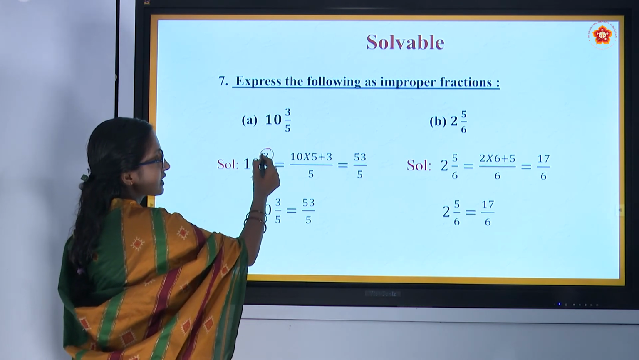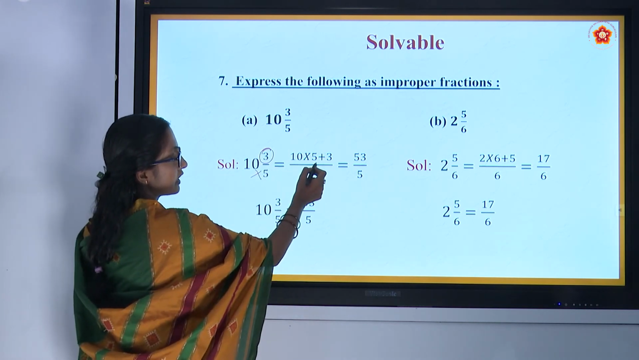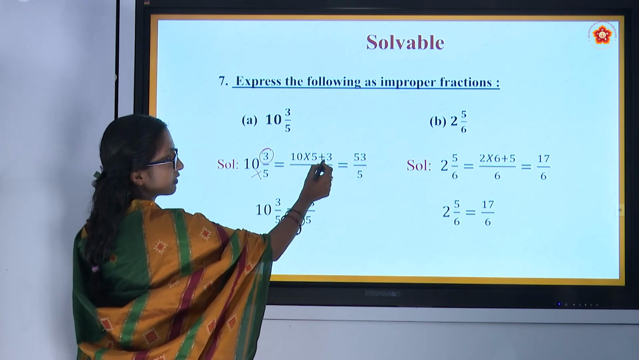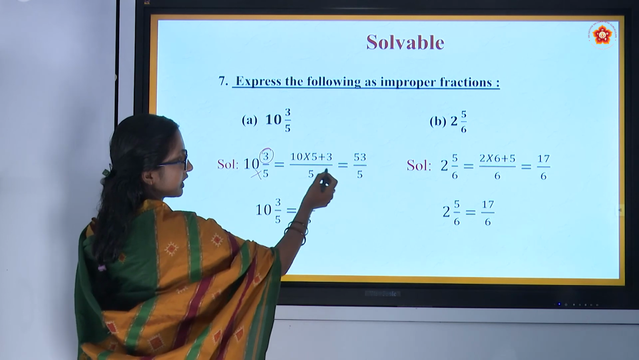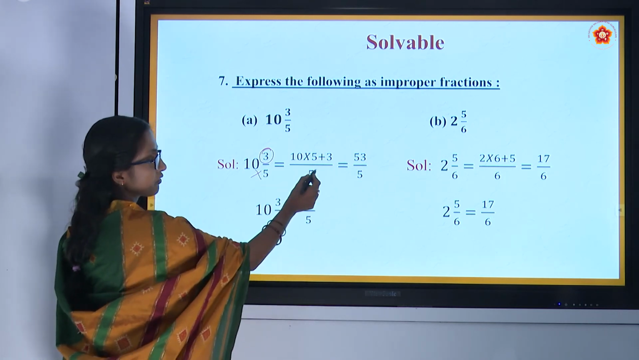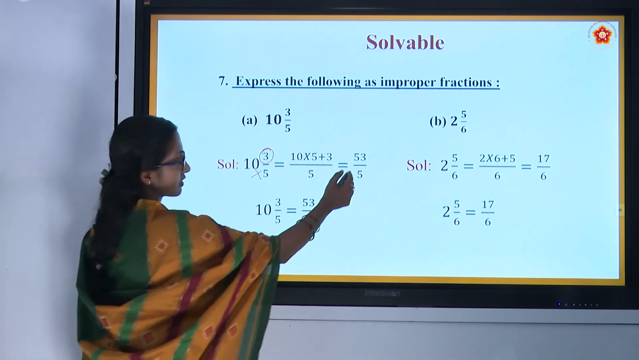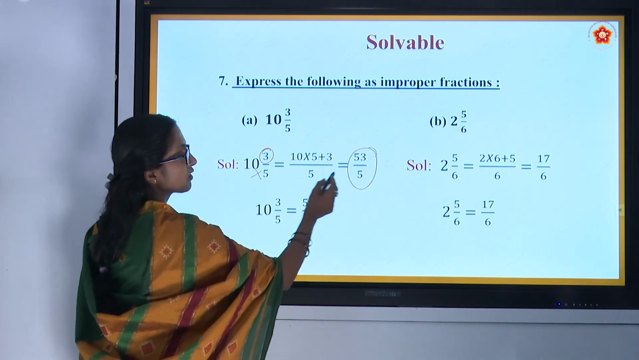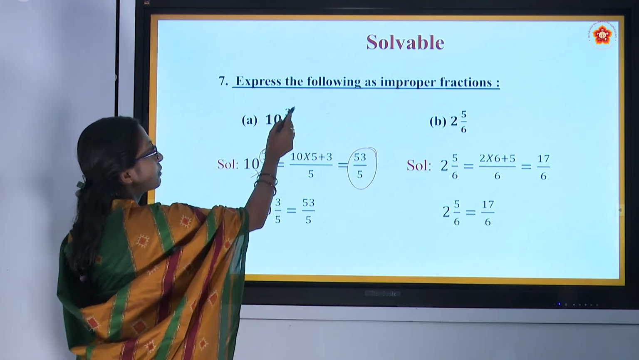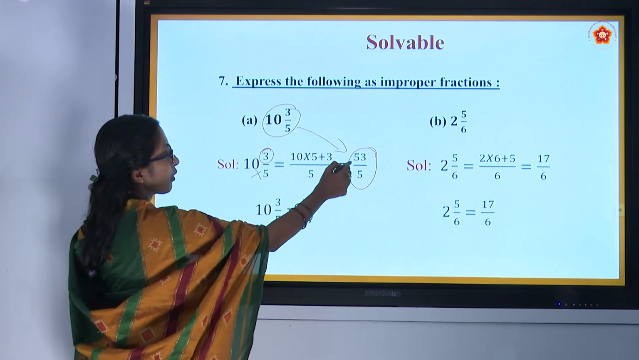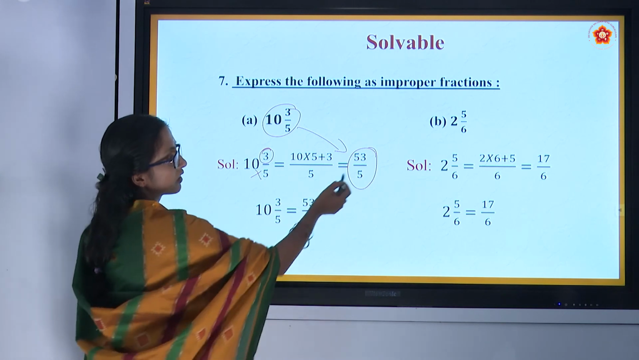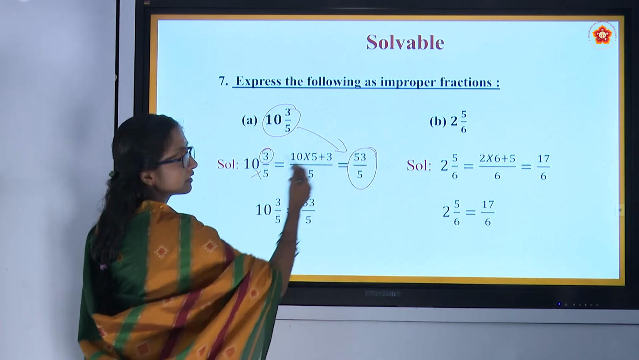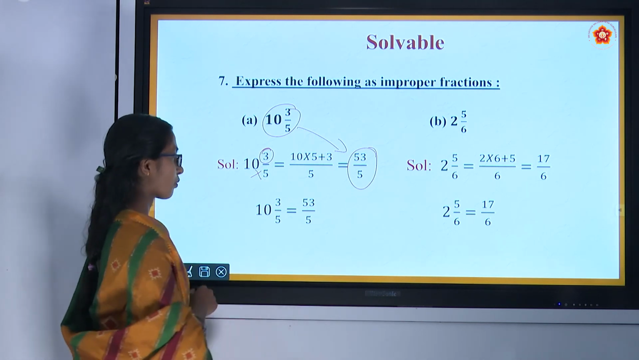Then we need to add the part. 10 into 5 plus 3. 10 fives are 50. 50 plus 3 is 53. Divided by the denominator, which will be the same as it is. 53 by 5. This is an improper fraction. We converted a mixed fraction to an improper fraction. Fine. The numerator is greater than the denominator, so it is an improper fraction.